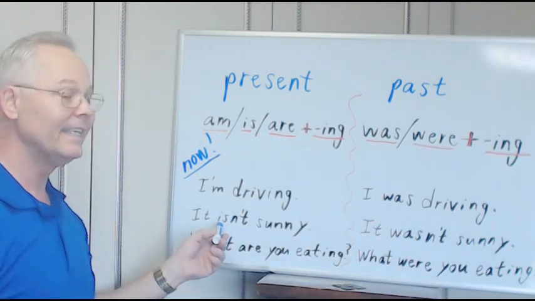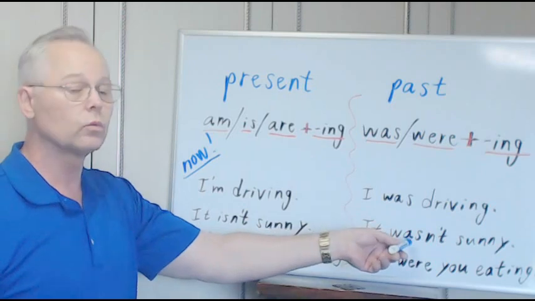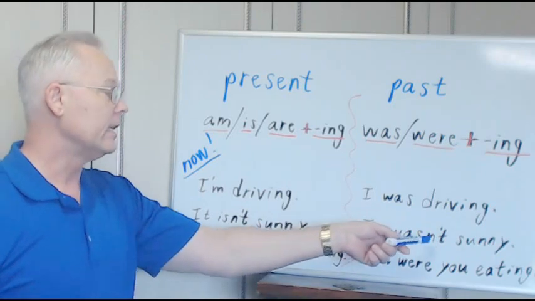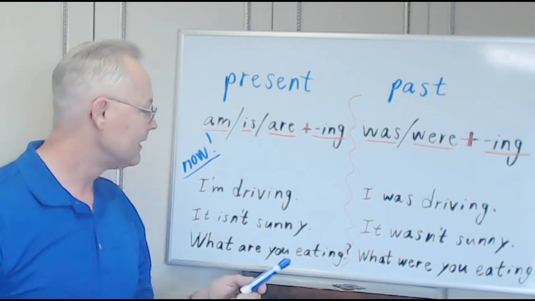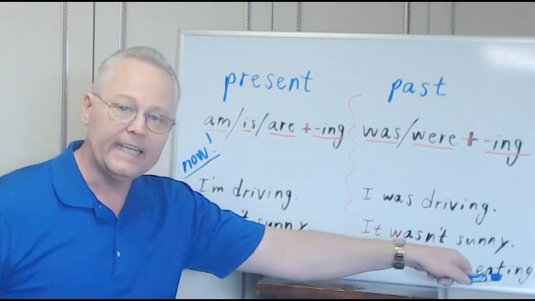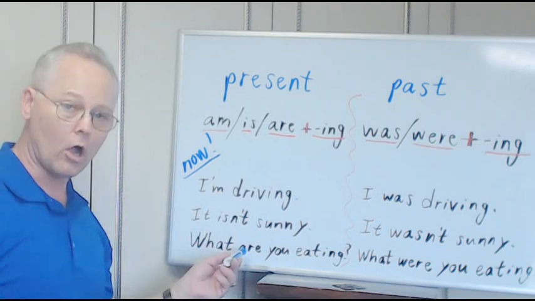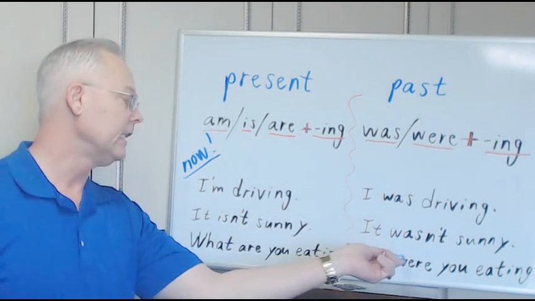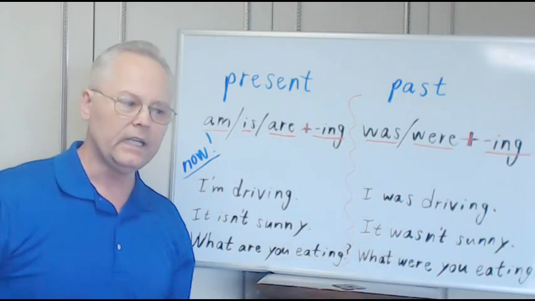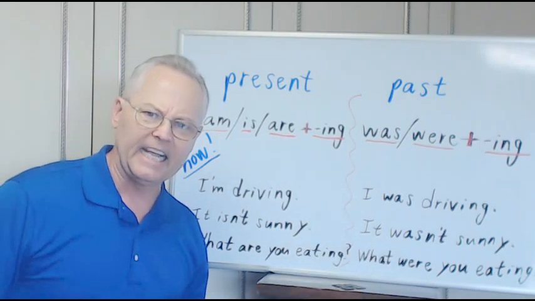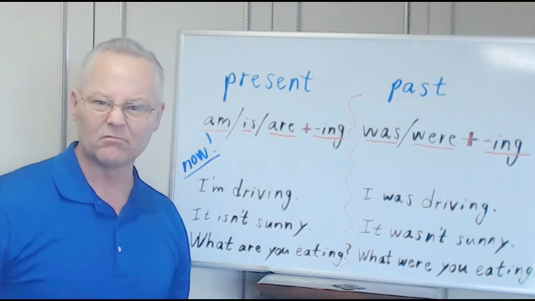So instead of is, isn't, was, wasn't. Was for the past. It wasn't sunny yesterday. It wasn't sunny this morning. What were you eating? So we had are, you eating, were, you eating, the past. What were you eating at lunchtime today?